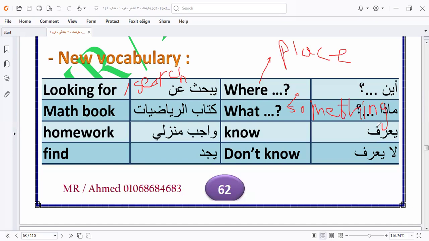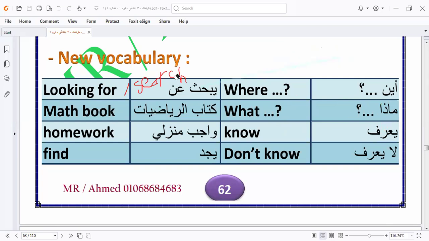You can return to the videos and revise what we said. Here we have look for, search. Where asks about place. What asks about something. Here we have no, and here we have don't know. Don't know means I can't know what this thing is. No means I know this thing, I know the place of this thing.